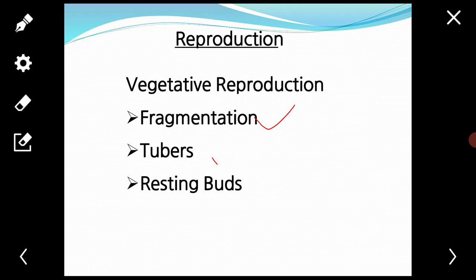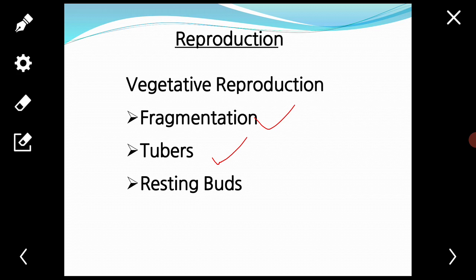Second is the tubers. There are some species that reproduce by the formation of tubers. Example, Selaginella chrysocaulos. The tubers may develop at the apexes of aerial vegetative branches or at the terminal ends of modified underground vegetative branches.